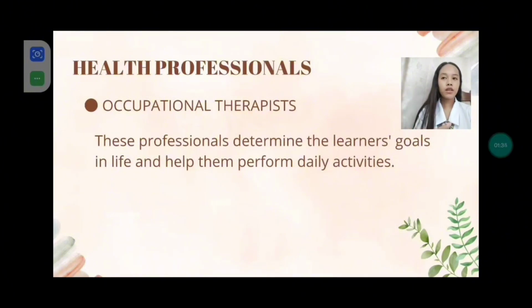So, occupational therapists guide the learners to develop their motor skills through activities such as baking and typing on a computer keyboard. The difference between a physical therapist and an occupational therapist is that physical therapists focus on the physical aspect of the learner to help them learn efficiently when they are in classrooms. While occupational therapists are the ones who help the learners with difficulty moving and walking to perform their daily activities.